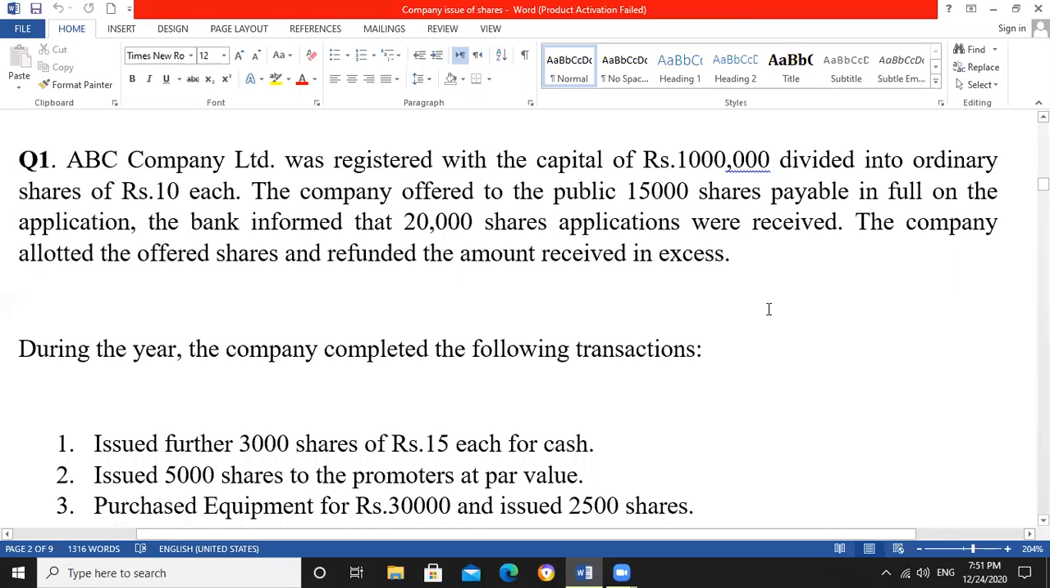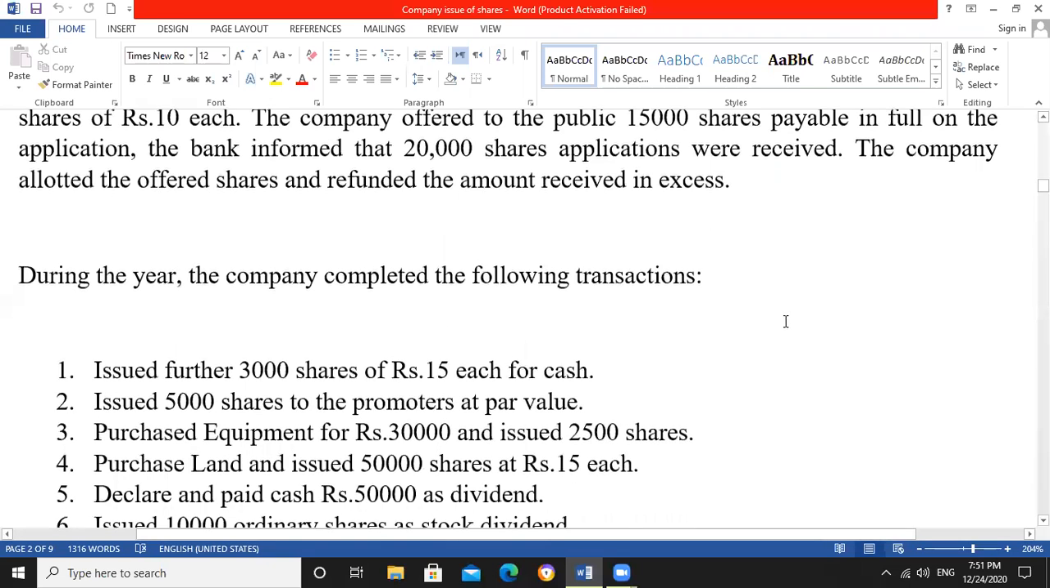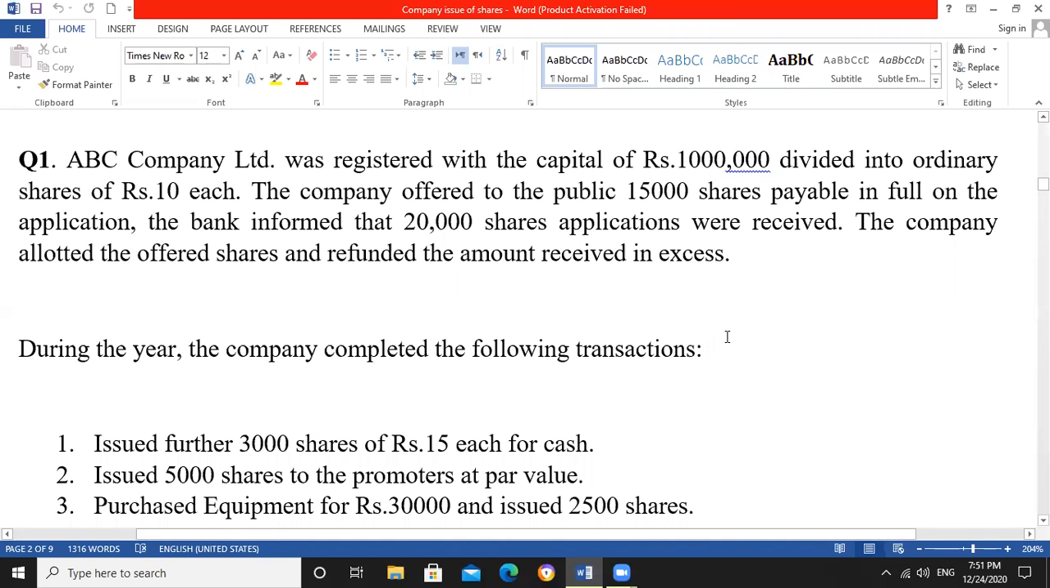So the topic is company issue of shares. Let's start. During the year, the company completed the following transactions. We will solve these transactions, but first we have to record these transactions.